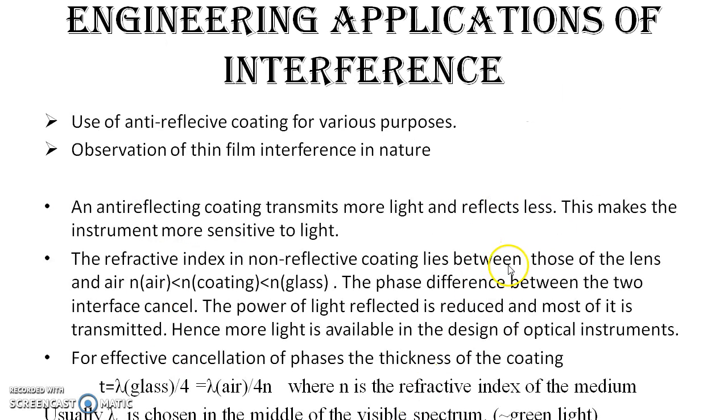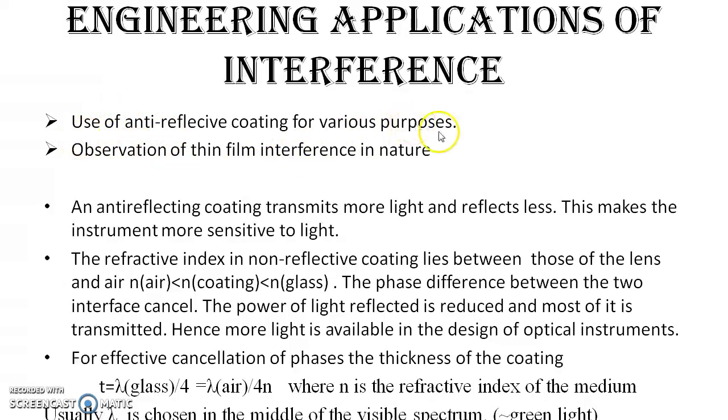Now, what are the engineering applications of interference? Because ultimately, since you are engineers, it's important that whatever you learn, the course has its own objective, and this is one of the important objectives of this lesson, the engineering application.